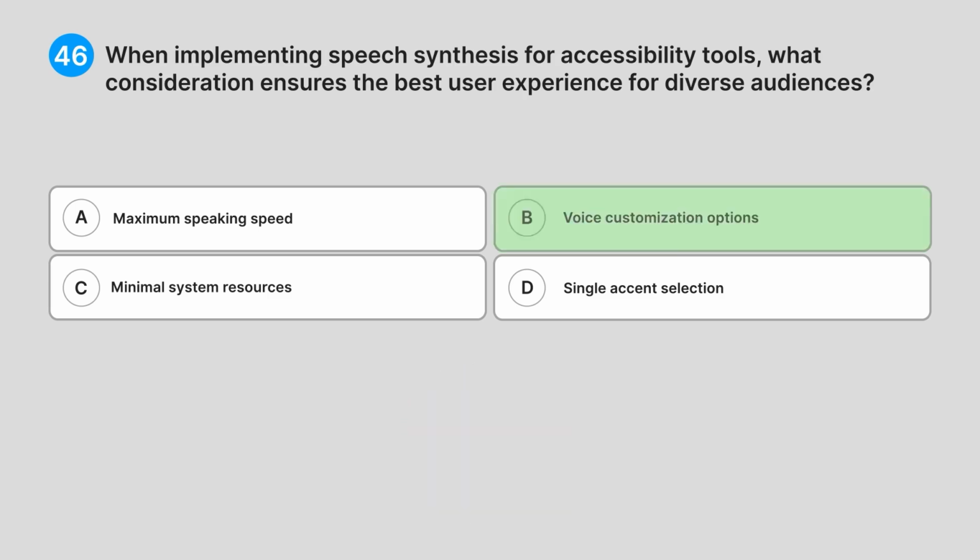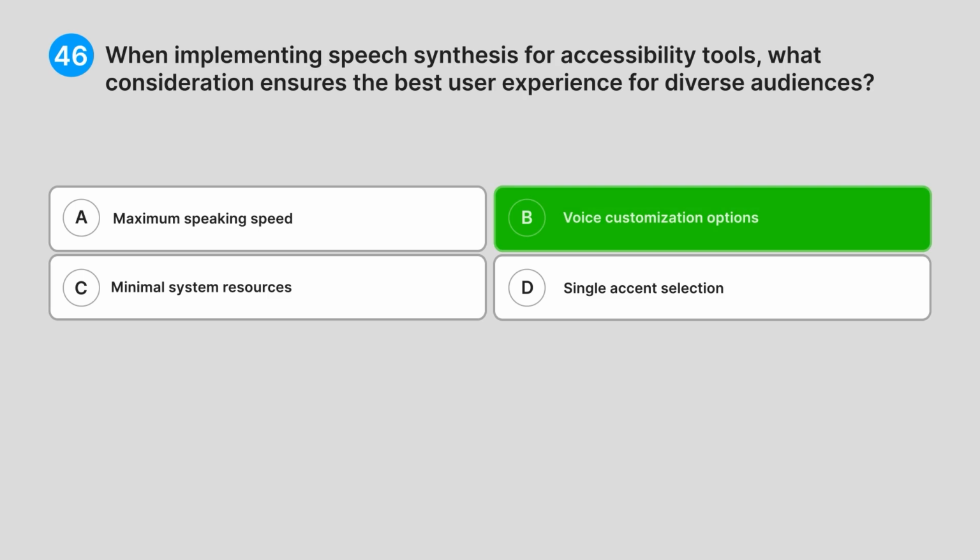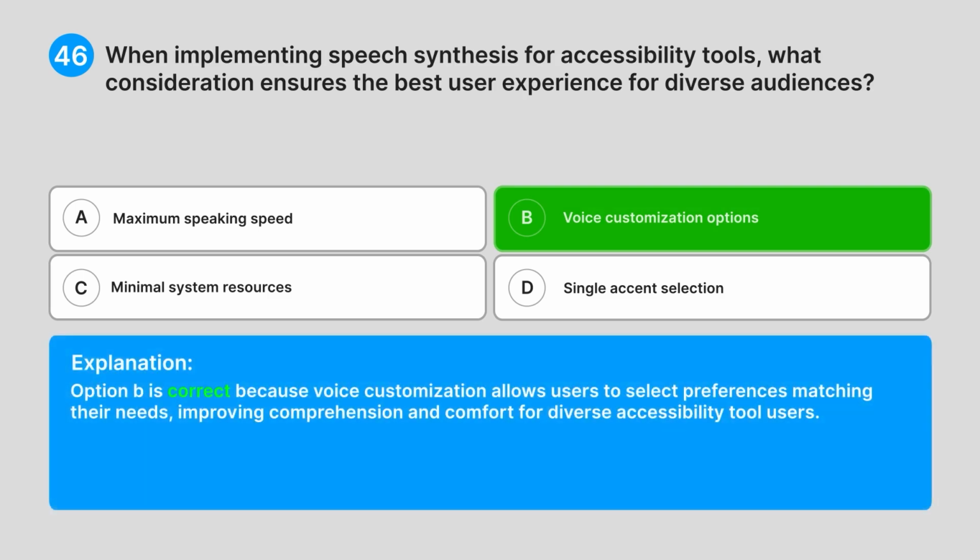Correct answer, B. Voice customization options. Explanation. Option B is correct because voice customization allows users to select preferences matching their needs, improving comprehension and comfort for diverse accessibility tool users.